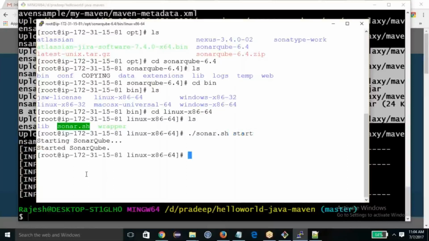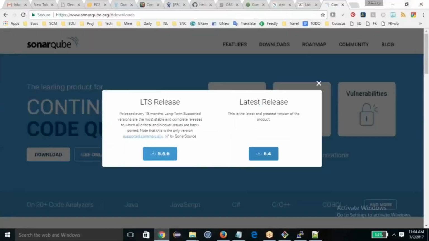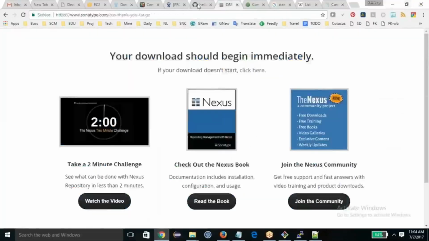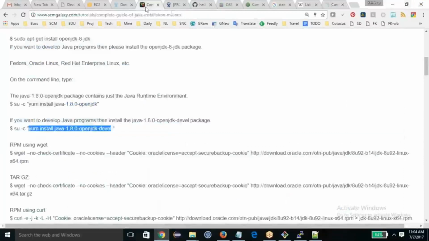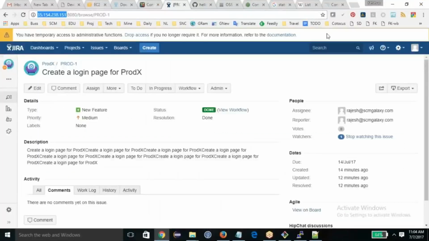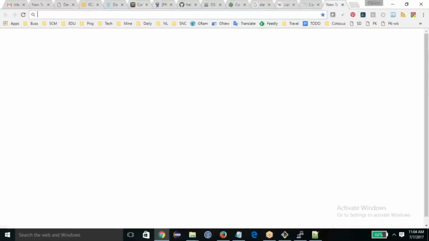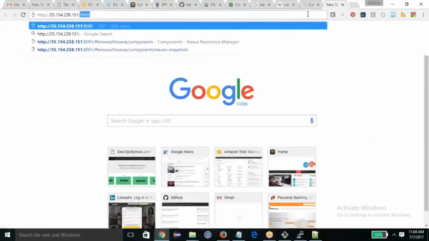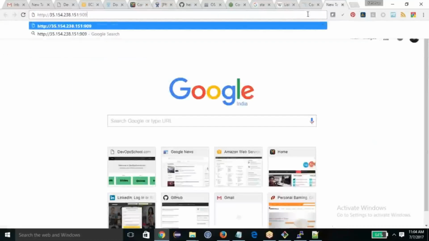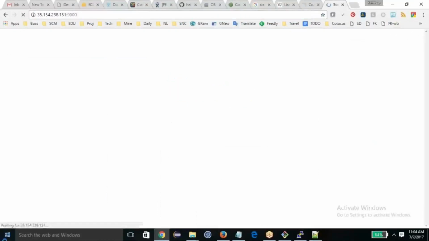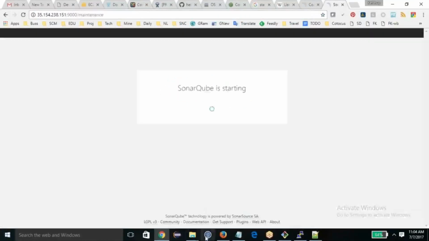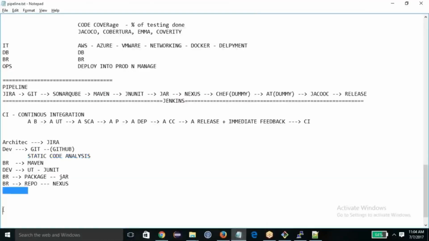Started the SonarQube. Now SonarQube is running on port 9000, which I can recall. So I'm going to SonarQube on port 9000. Wonderful. So now I have almost all these entities.